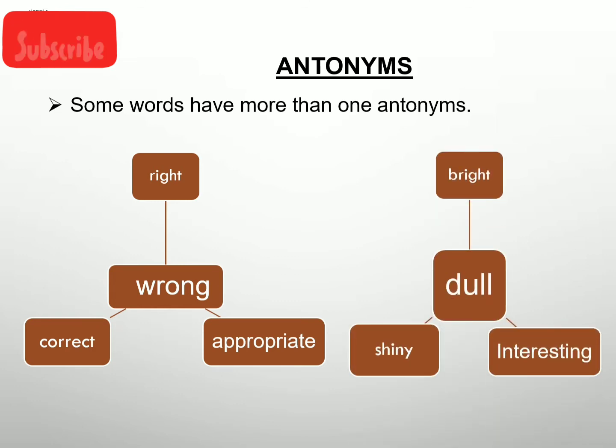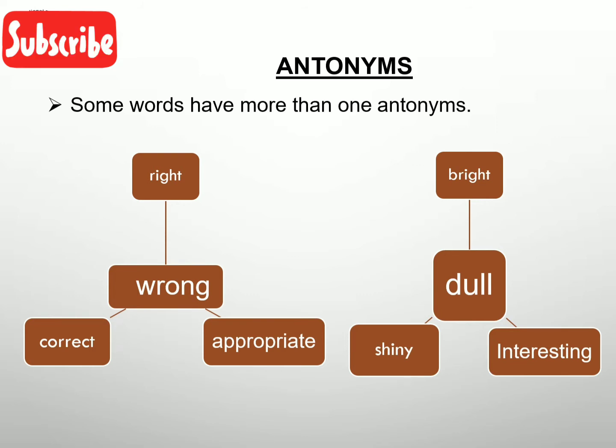Next comes the word bright. If something is not bright, it means it is dull. So what antonyms or opposites can be used for dull? If something is not dull, it means that is shiny. Or in your conversation, we say that the story is very dull, the movie is very dull, you did not like it.